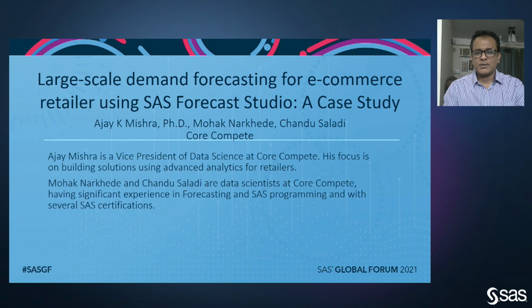We are from Core. We are a platinum SaaS partner based in Raleigh, North Carolina. I'm Ajay. I'm a VP of Data Science at Core Compete. I have two capable colleagues who are data scientists with significant SaaS expertise. We all did this project of implementing SaaS Forecast Studio for an e-commerce retailer, and that's what we are going to focus on today.